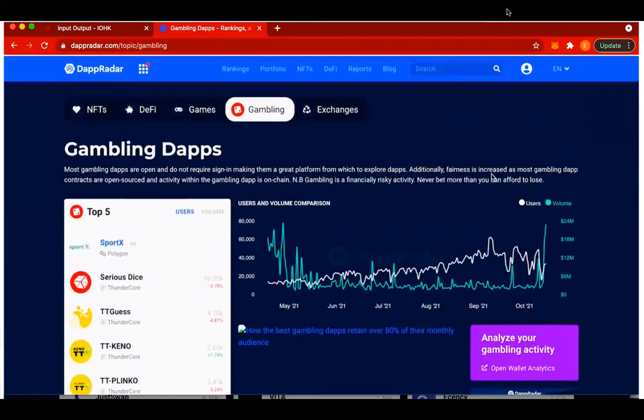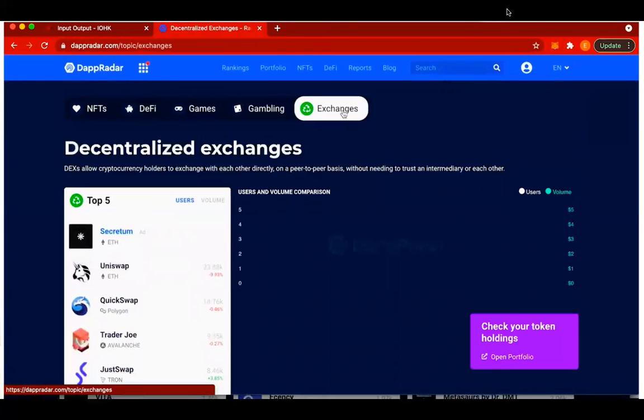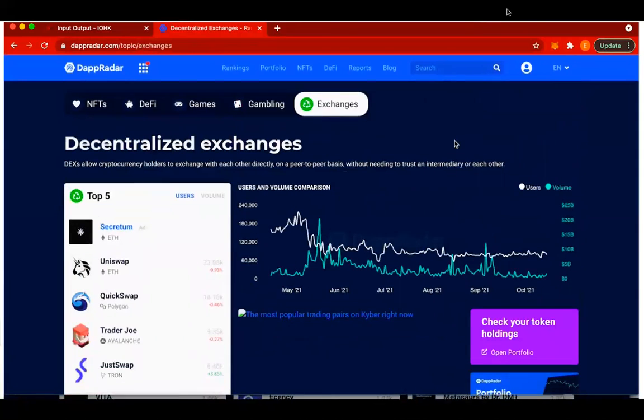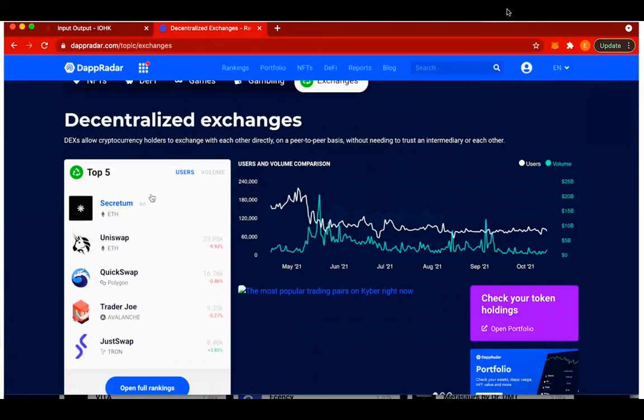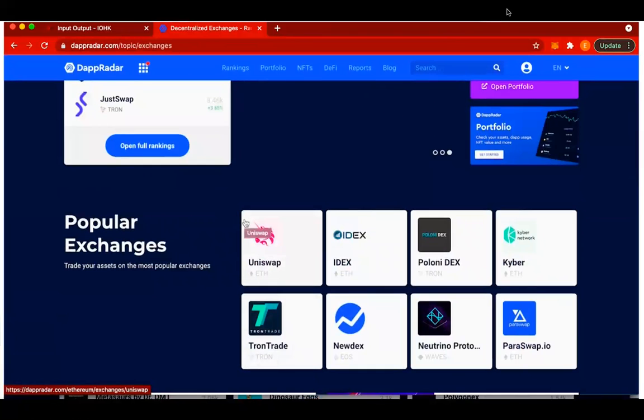If you want to check just decentralized exchanges, I can just go here and investigate the exchanges that are built on blockchains. So Uniswap, you see here Uniswap. I see IDEX. I see Poloniex DEX that is built on Tron.